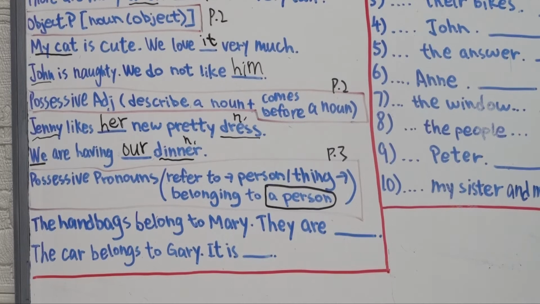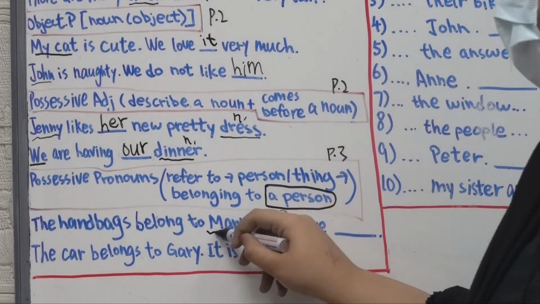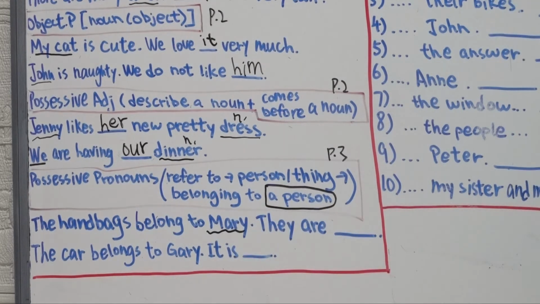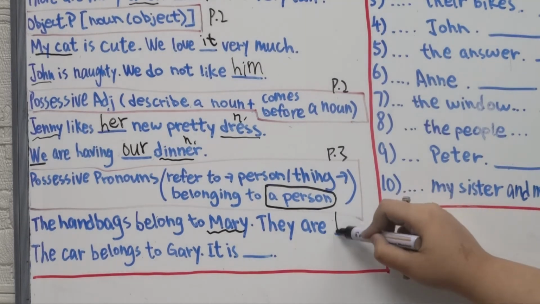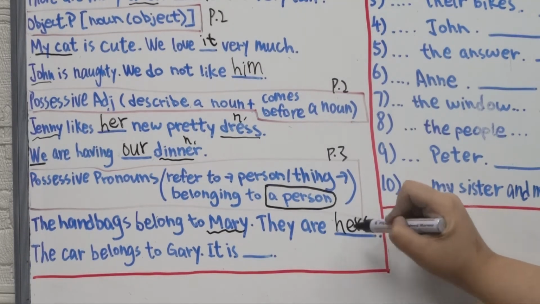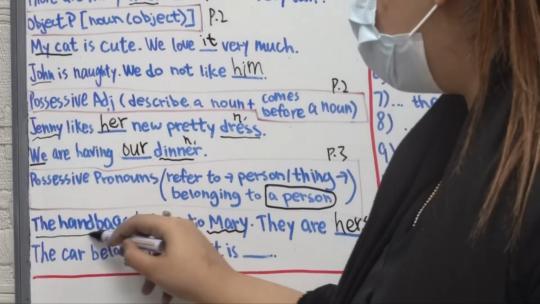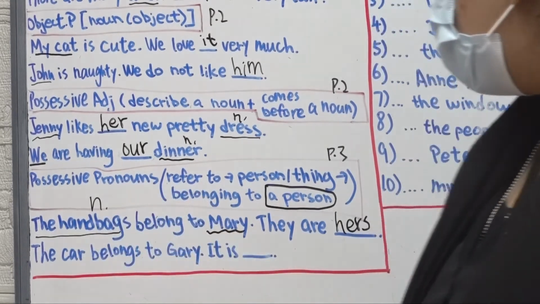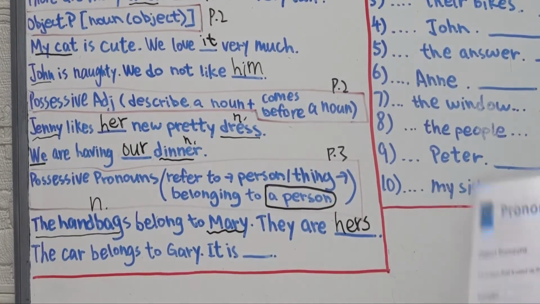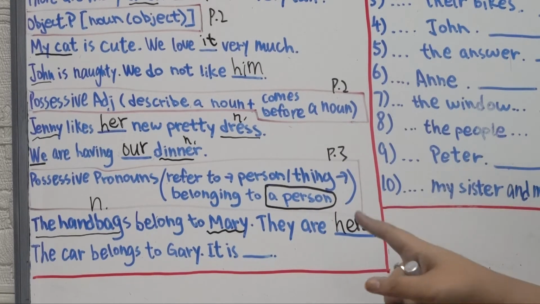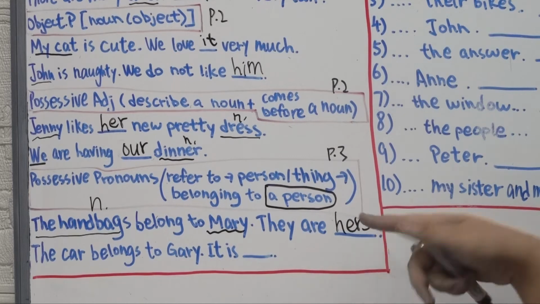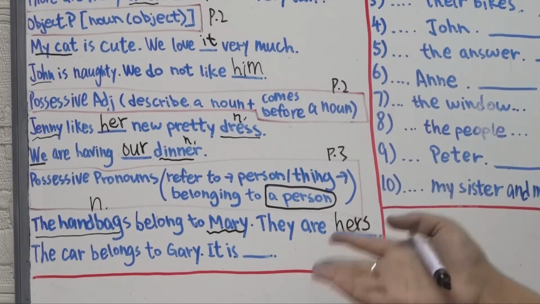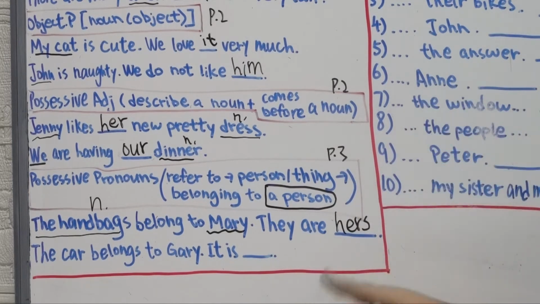The person here is Mary. So which possessive pronoun is it? Hers. Okay? This is the noun. It takes the place of the noun. Instead, we say they are hers. We do not say they are hers handbags. That is wrong, all right?